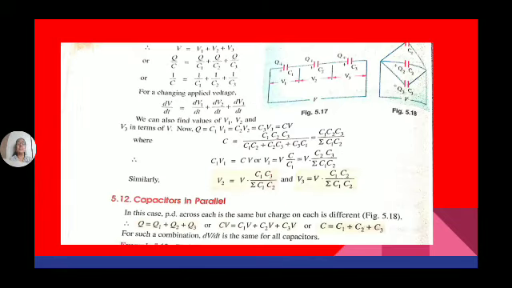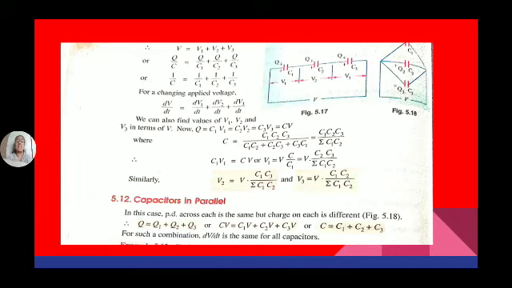So that is why, when capacitors are connected in series, 1 by C equal to 1 by C1 plus 1 by C2 plus 1 by C3. And when they are connected in parallel, C is equal to C1 plus C2. Suppose instead of three capacitors, you take only two capacitors connected in series, then 1 by C is equal to 1 by C1 plus 1 by C2.